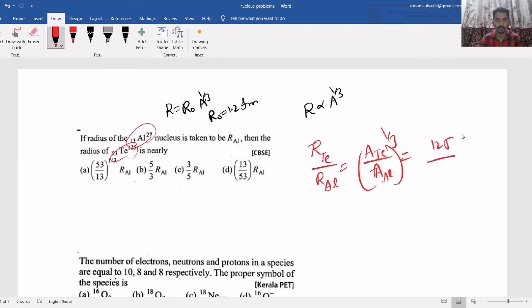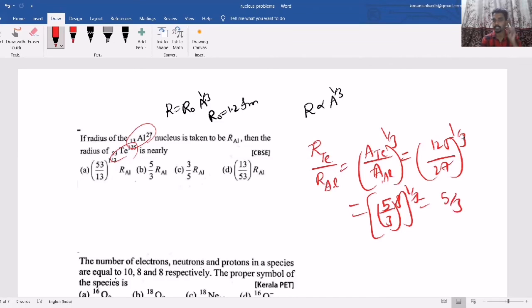That means 125 by 27 whole power 1 by 3. This I can write as 5 by 3 whole cube whole power 1 by 3. So the 3 cancels, so 5 by 3. So what will the answer be? B. This is the very first kind of question they can ask in the nuclei part, that is the comparison of nuclei, the comparison of radii between two nuclei.